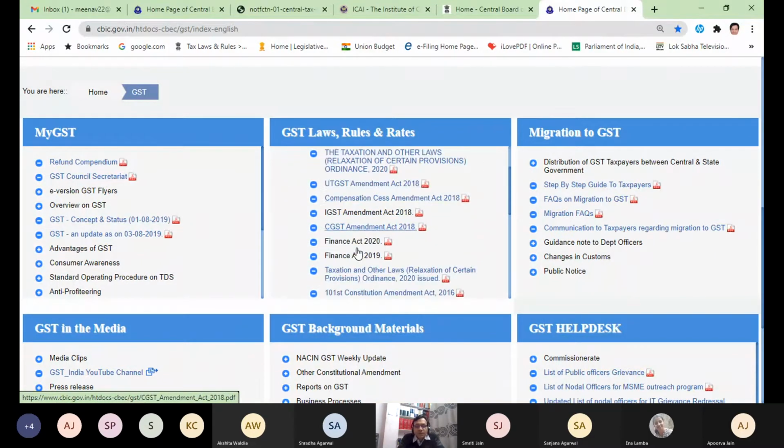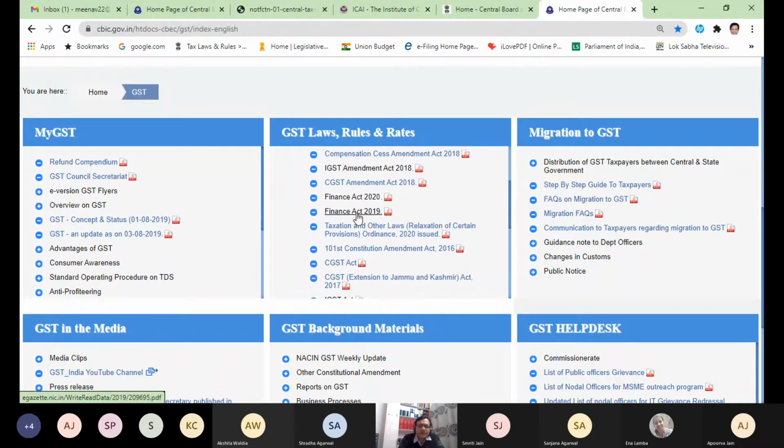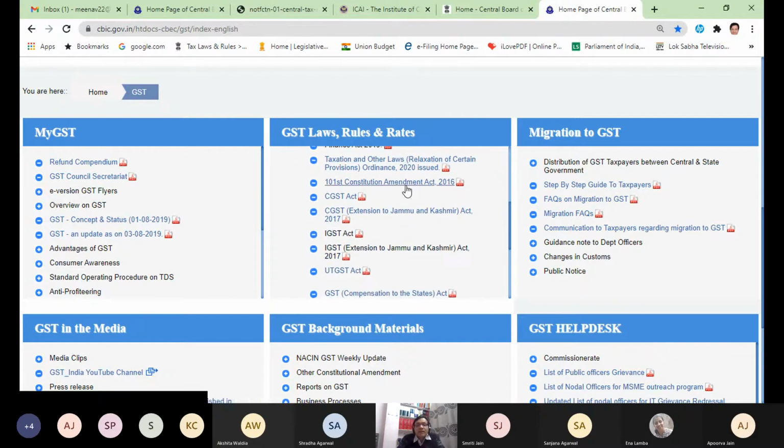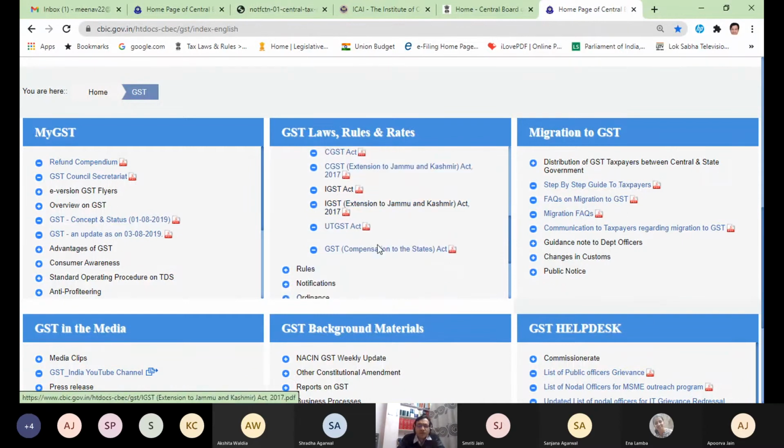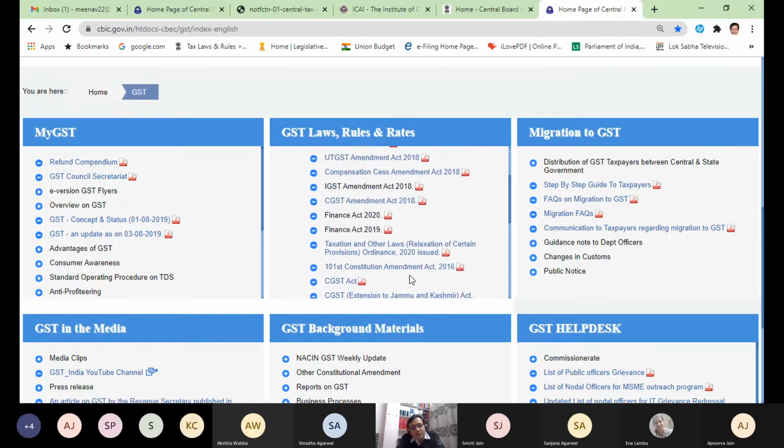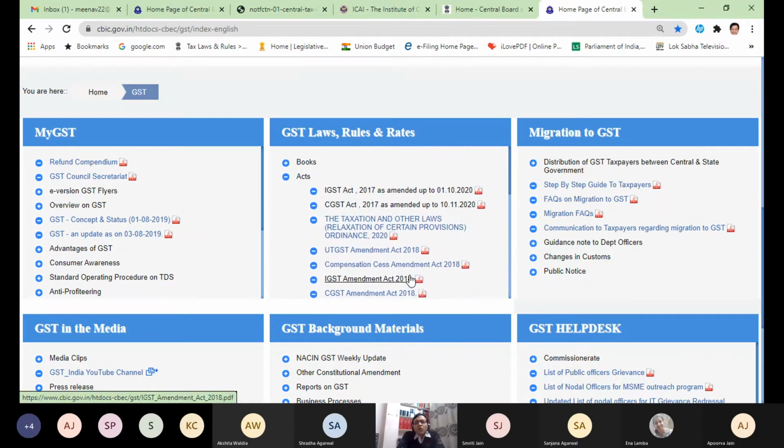UT-GST Amendment Act, Compensation Cess Amendment Act, IGST Amendment Act, CGST Amendment Act, Finance Act 20, Finance Act 19, Taxation and other laws, relaxation of certain provisions, Ordinance 2020 issued. 101st Constitution Amendment Act, CGST Act extension to JNK, IGST Act extension to JNK, UT-GST as well as GST compensation to states Act. All these are relevant.